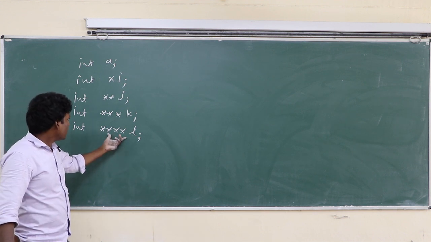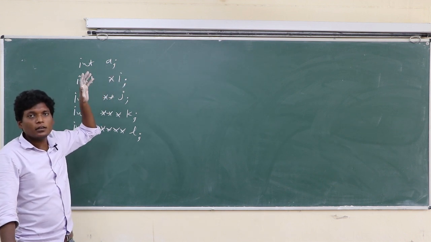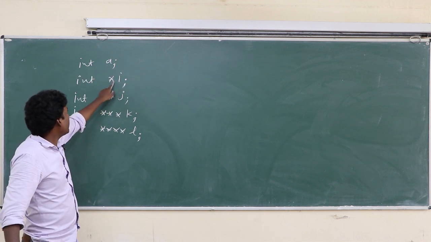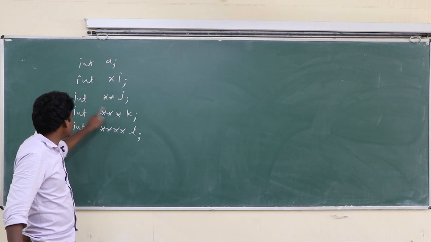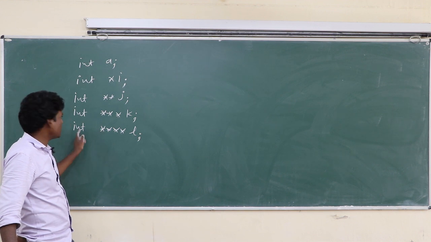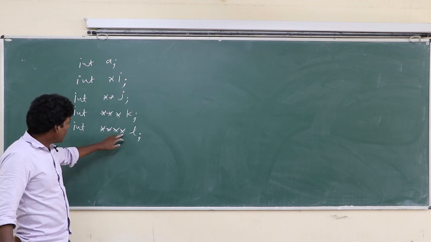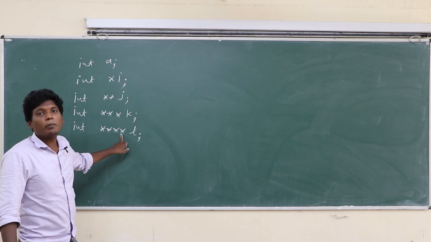Basically, calling them triple pointer, double pointer, single pointer is technically wrong. You have to say pointer to integer, pointer to pointer to integer, and so on. Okay, class? And this nesting can be any number of times.